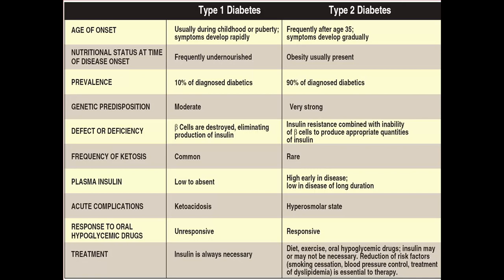So those are certain basic differences between type 1 and type 2 diabetes mellitus. Remember the age of onset: puberty and childhood for type 1, and mainly after the age of 35 for type 2. Prevalence in type 1 is very low, while type 2 is mainly the diabetes mellitus in the diabetic population. And the cause of diabetes: type 1 is destruction of the beta cell, type 2 is insulin resistance.